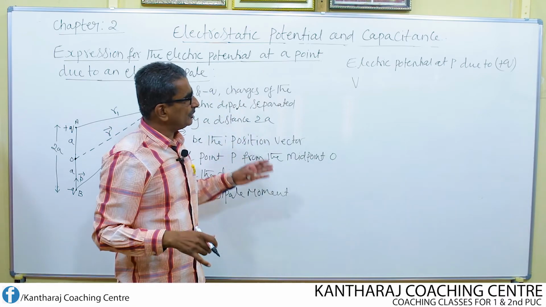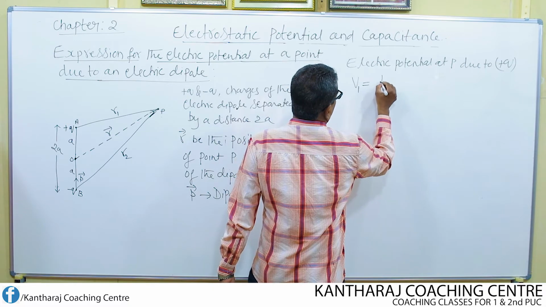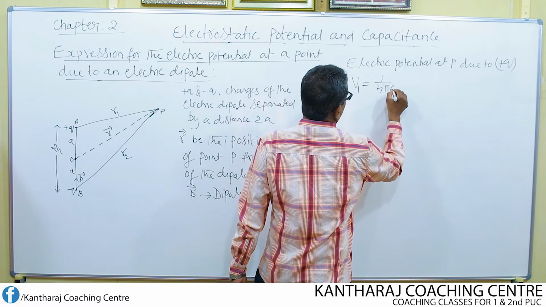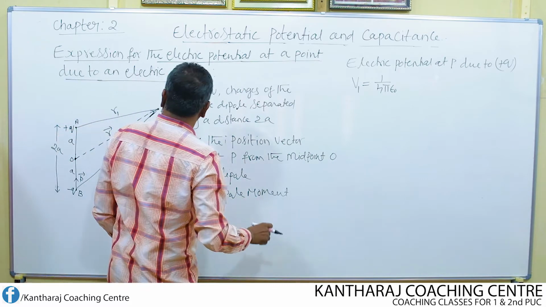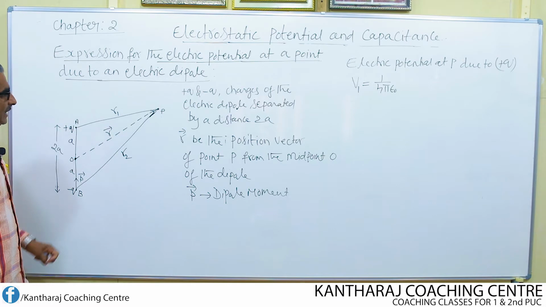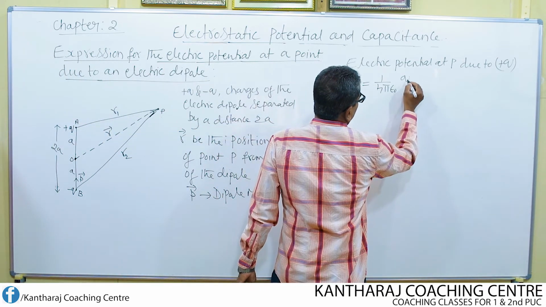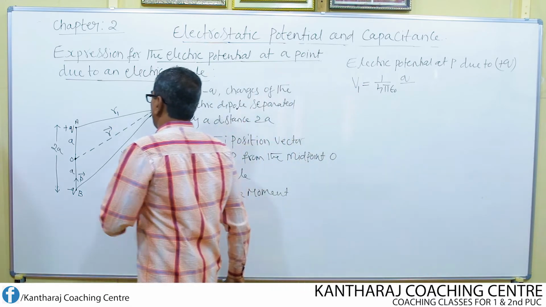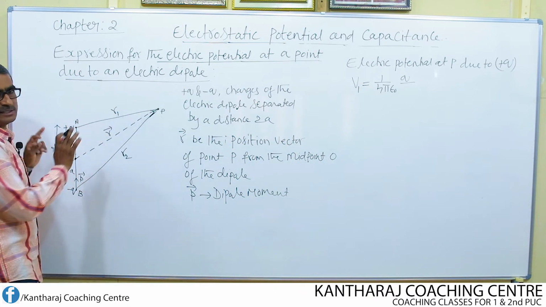V equals 1 over 4 pi epsilon naught Q by R. So V1 equals 1 over 4 pi epsilon naught Q divided by, what is the distance of the charge Q from the point P? It is R1.